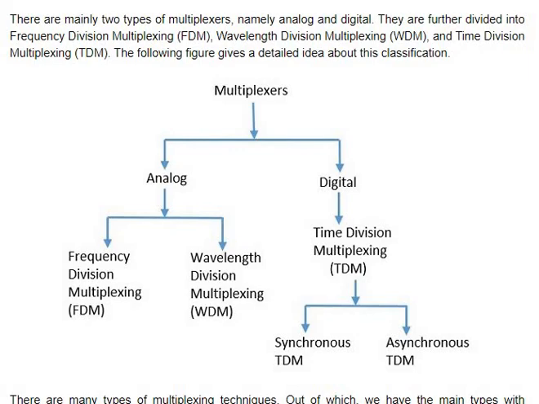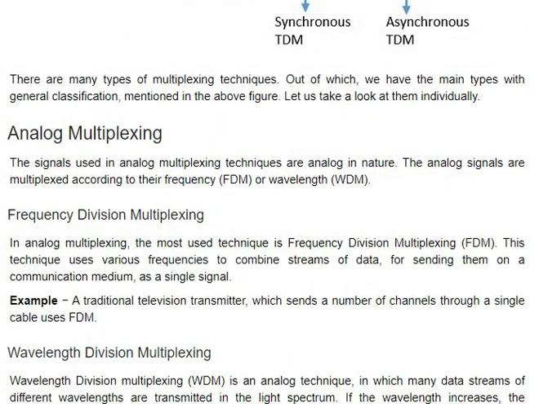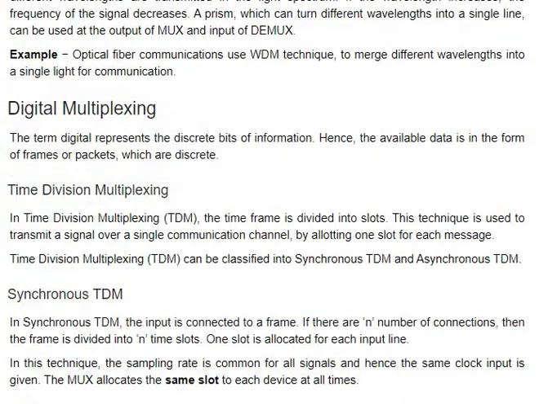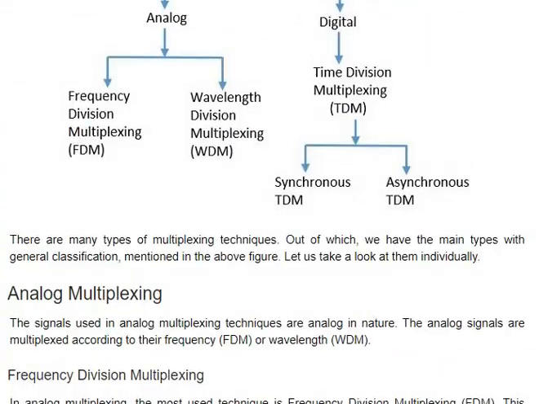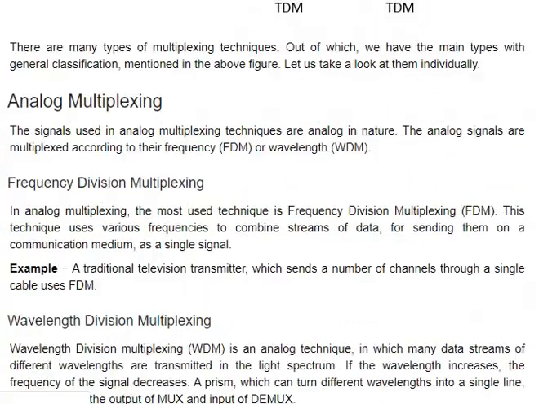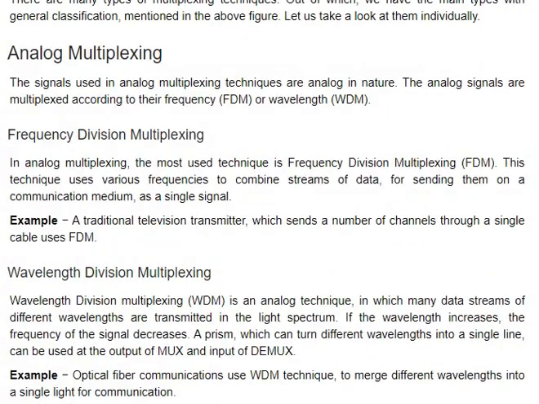So basically, I'm going to explain how FDM and TDM work. Generally, the difference is in how they operate. FDM operates on the separation of frequency levels. For every particular frequency there is another operation.